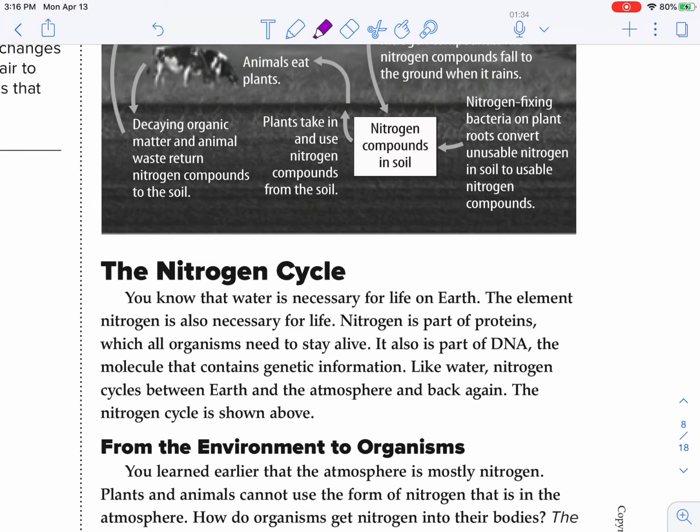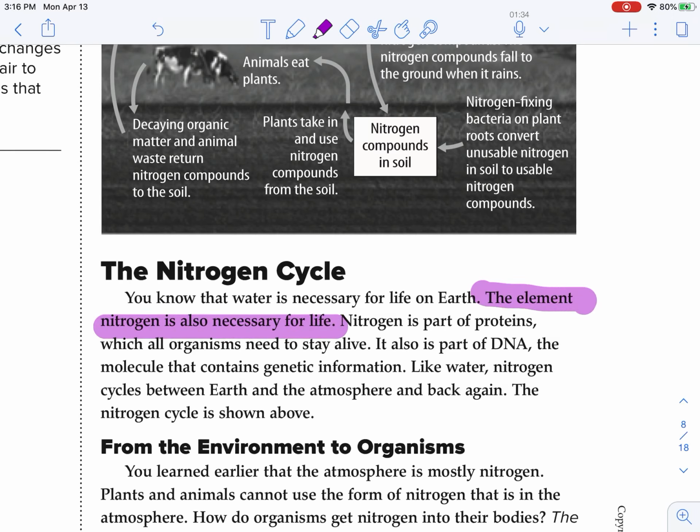Hey guys, let's go ahead and read today's lesson on the nitrogen cycle and the oxygen cycle. You know that water is necessary for life. The element nitrogen is also necessary for life. We are going to go ahead and highlight that.